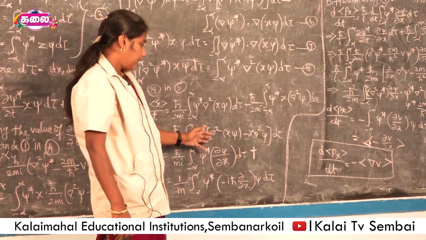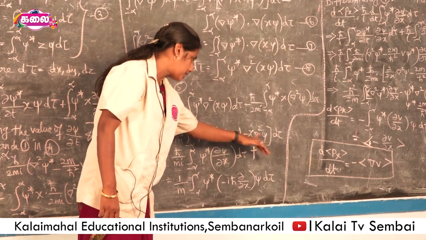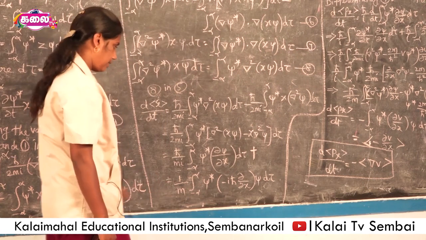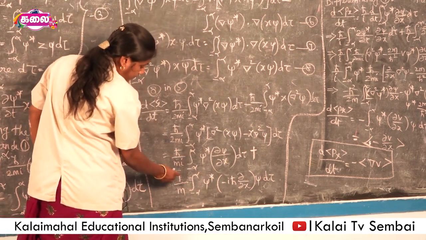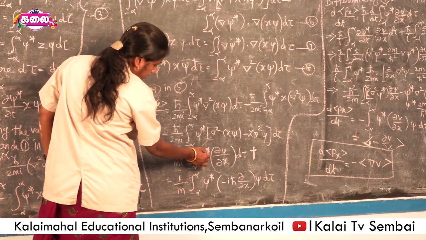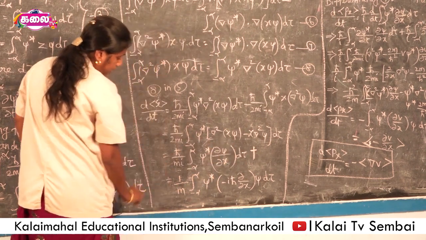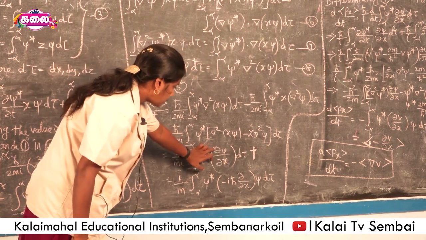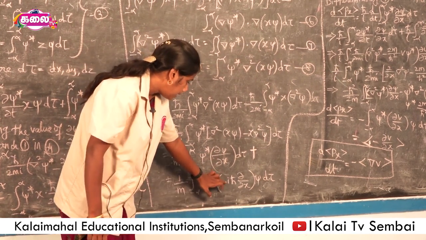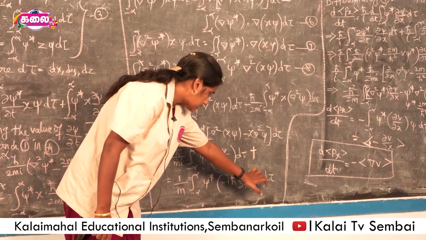If we apply the operator to this function, we get the Hermitian adjoint operation: del psi by del x into dagger. Here we already have 2 in the denominator, so 2 and 2 cancel. Then h cross by i into del psi star del psi by del x d tau. Here 1 by m, this dou by dou x is written as minus i h cross dou by dou x of psi dx.